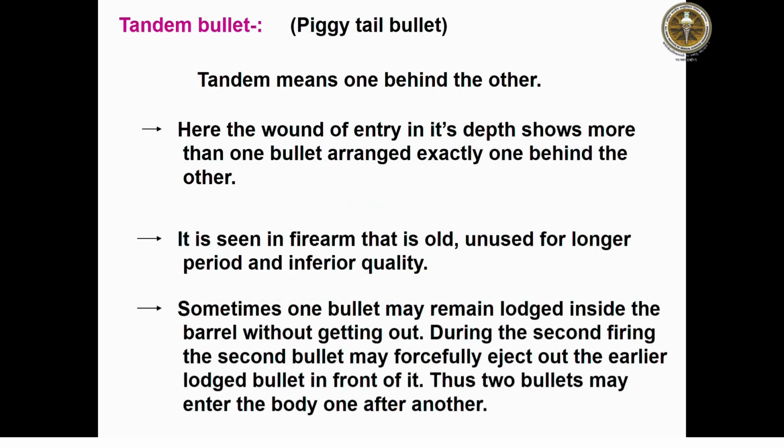Then come to the tandem bullet. Tandem means one behind the other. Here the wound of entry, in depth, shows more than one bullet arranged exactly one behind the other. It is seen in a firearm that is old, unused for a longer period, and of inferior quality.